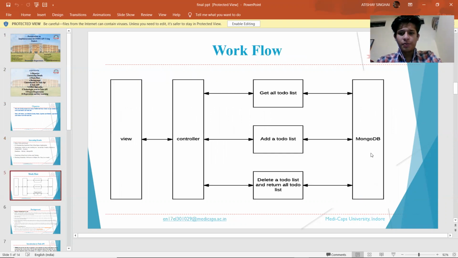This is the workflow where this is the database where all the data is stored, in this MongoDB database. And this is the view. We can see what we enter, our entities, and this is the controller which controls what operation we are going to perform, like we were performing create, read, update, or delete. So this is all linked to the database.